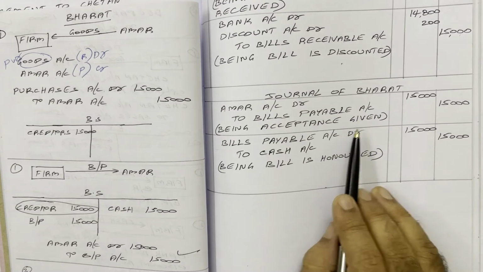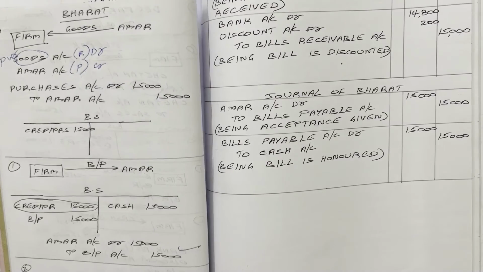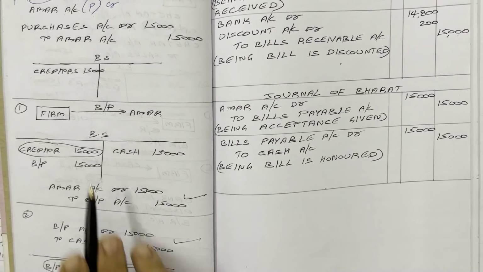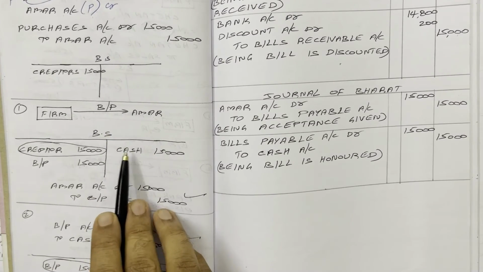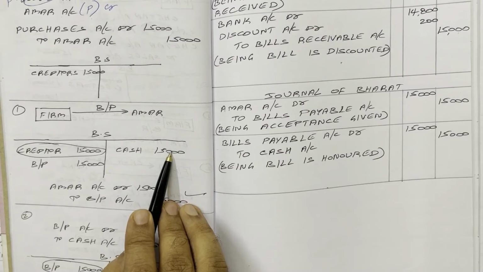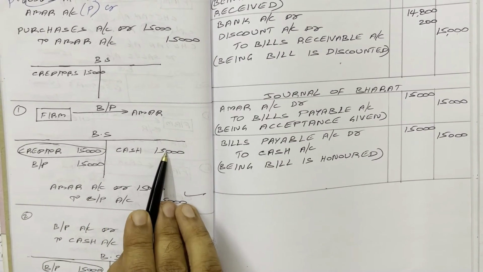Next, what happened? Bharat has to honor this bill on the due date. So on the due date, Bharat paid money to the banker. With Bharat, on the asset side, cash balance 15,000 is there, assume. Then when he honors this bill, this cash will get cancelled, no?